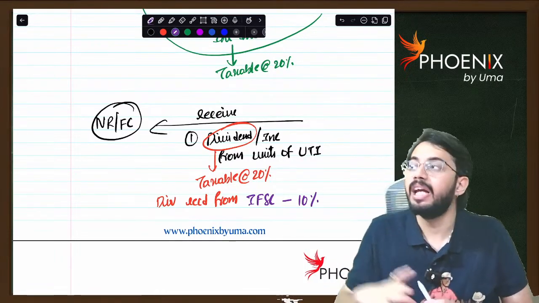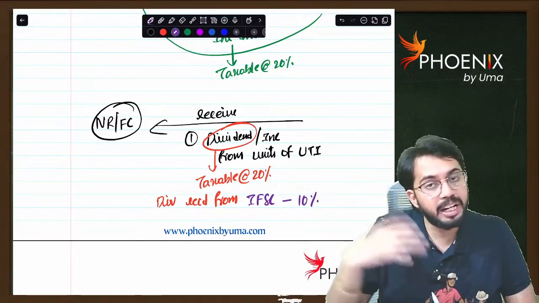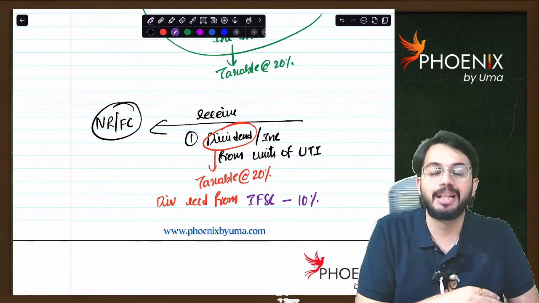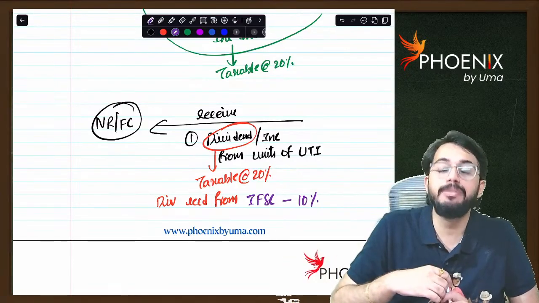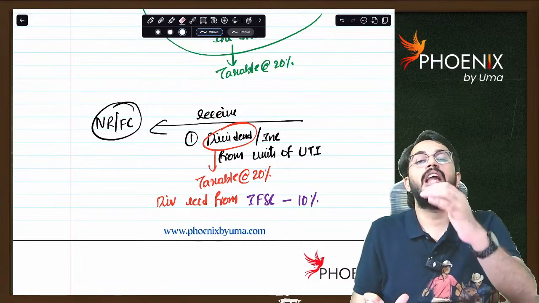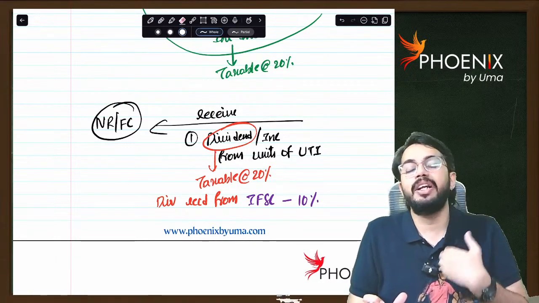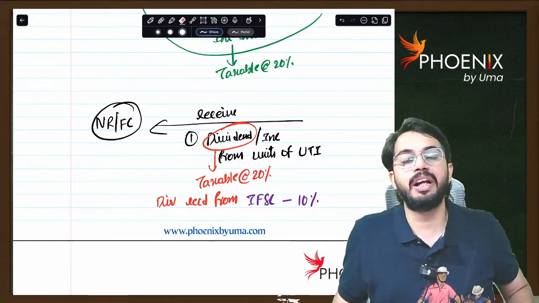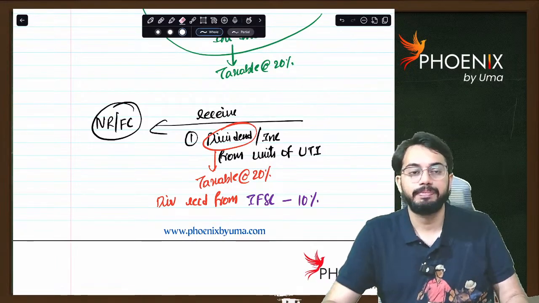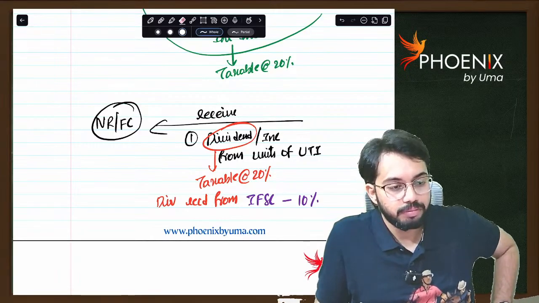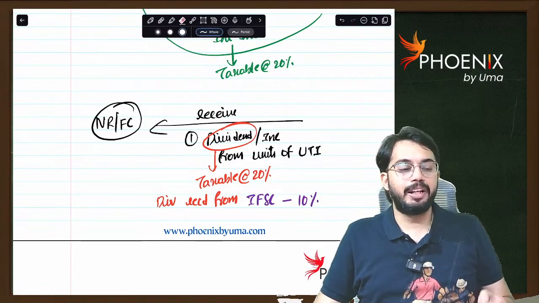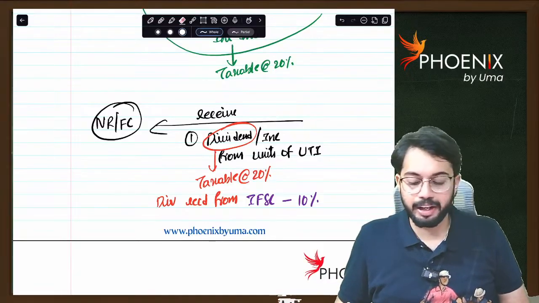A non-resident foreign company getting dividend or any other income from units of UTI, tax rate is 20%. But if dividend income is received from units purchased in the IFSC, International Financial Service Center, then on such dividend income the tax rate applicable is only 10%. Are you able to understand? Shall we discuss further? Till here, are you clear?